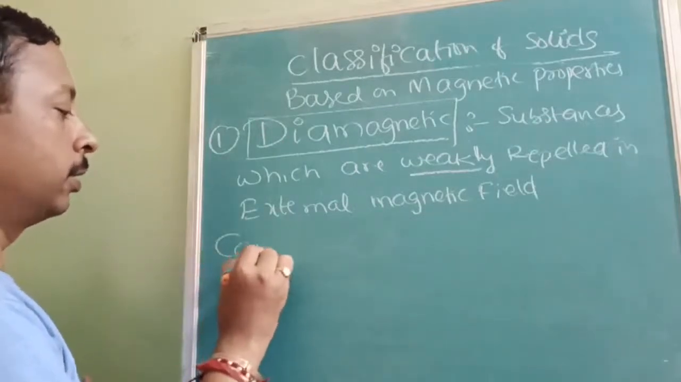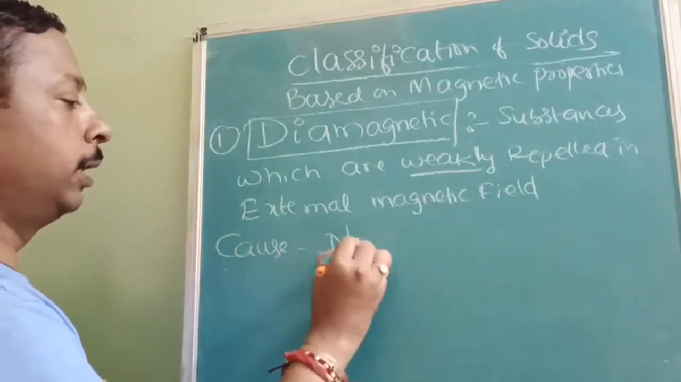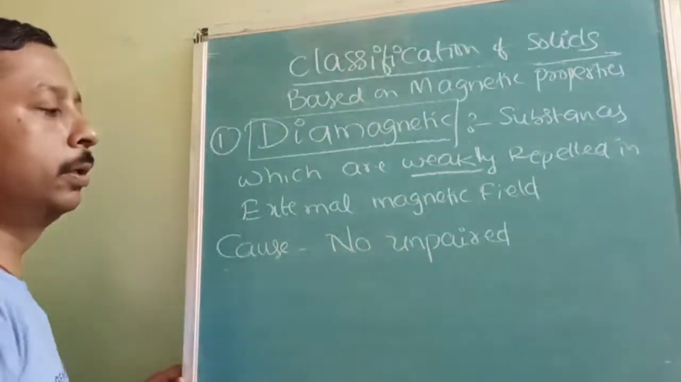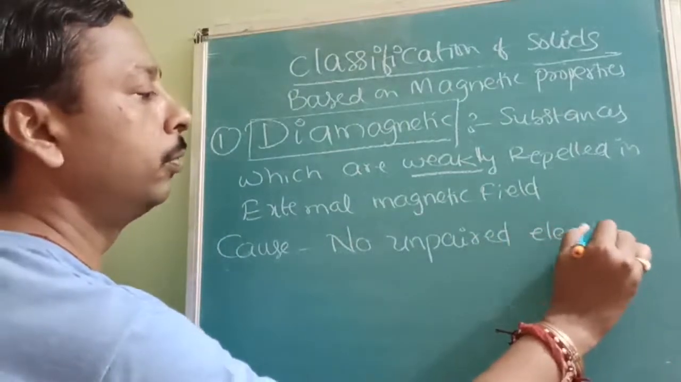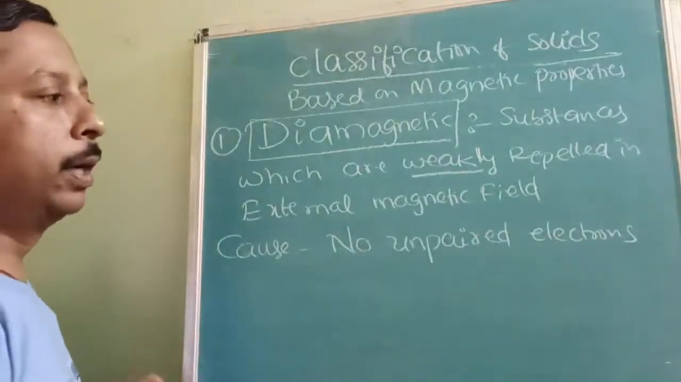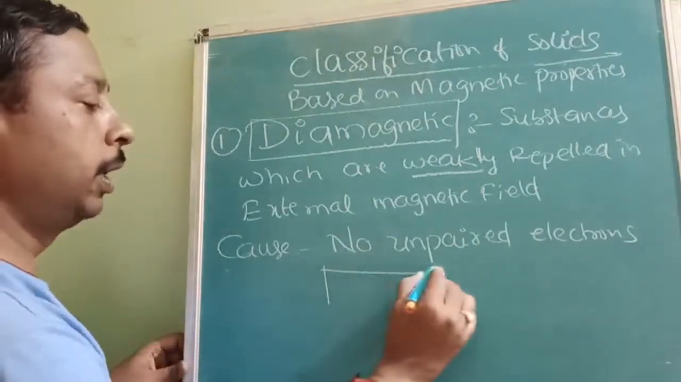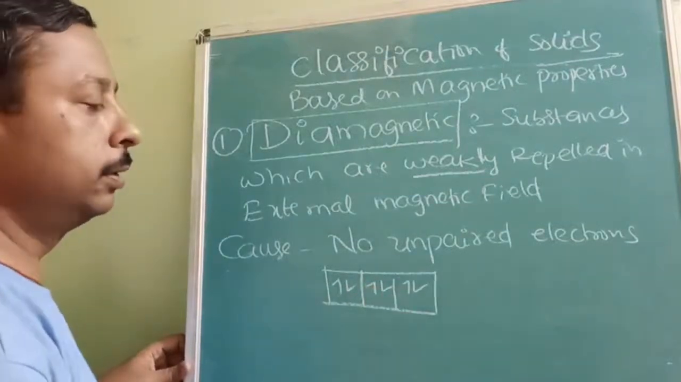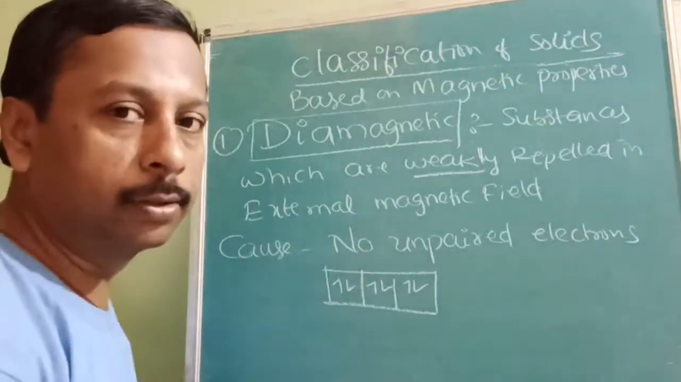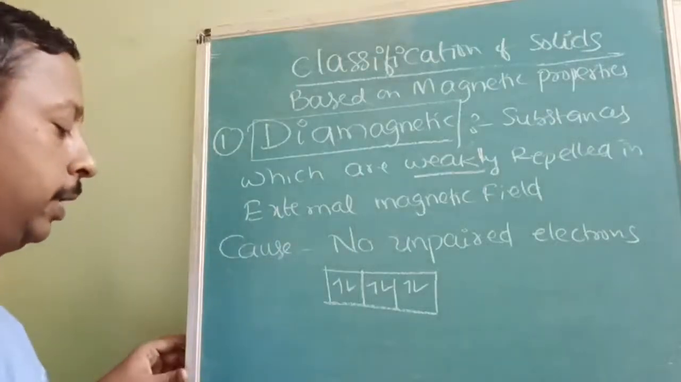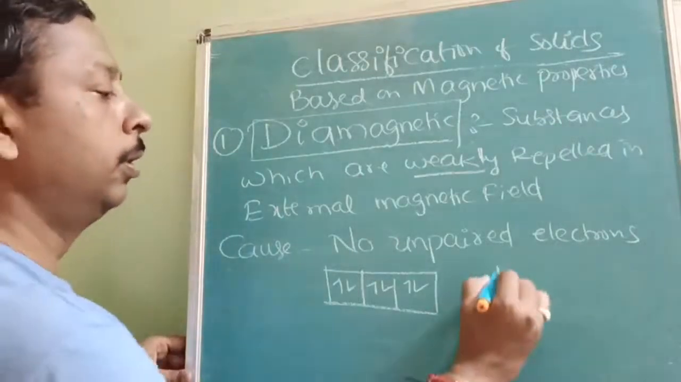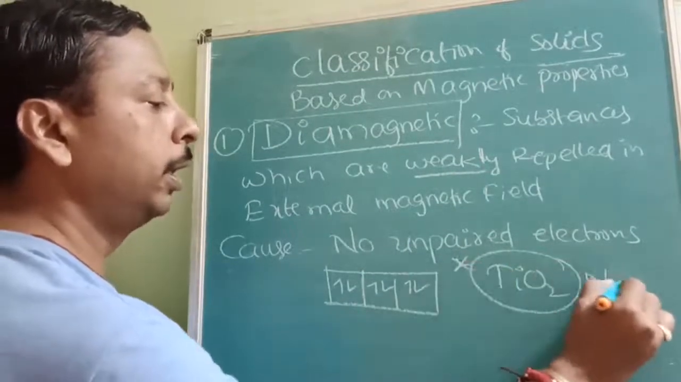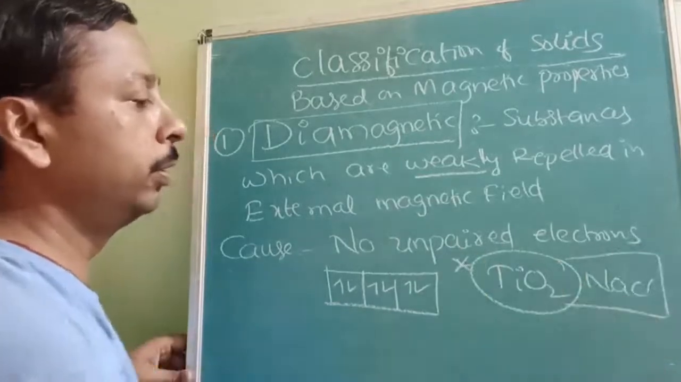What is the cause? The cause is no unpaired electrons. Due to no unpaired electrons, they are diamagnetic. Either they will have fully filled subshells, so there are no unpaired electrons at all. Understood? Examples: TiO2, a very famous example. Remember this. NaCl, everybody knows because of the electronic configuration.